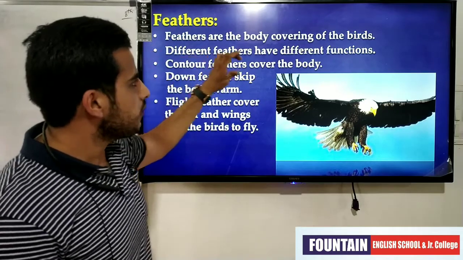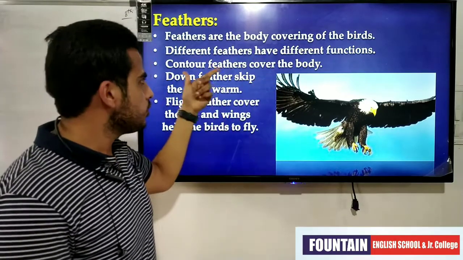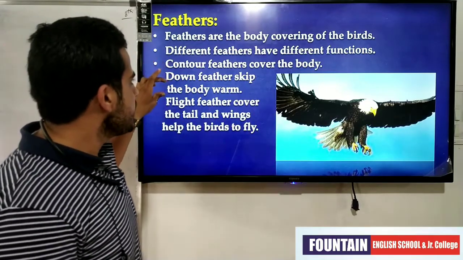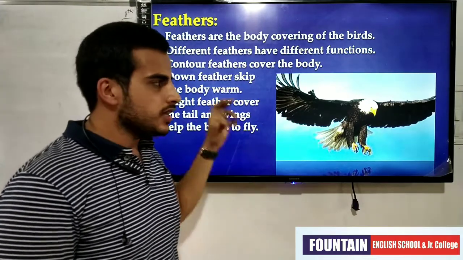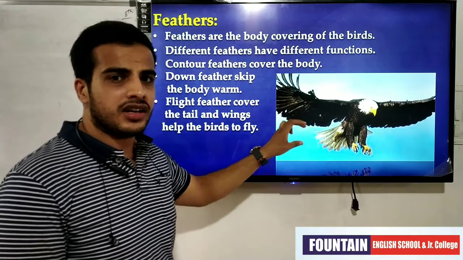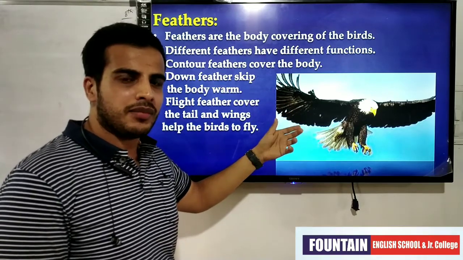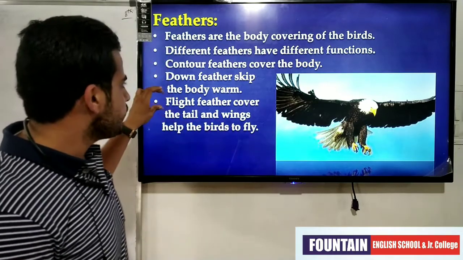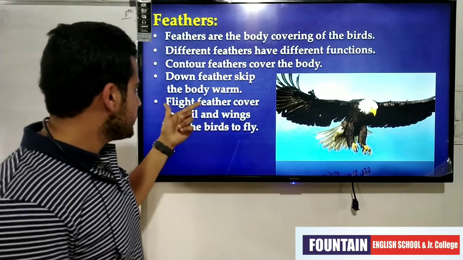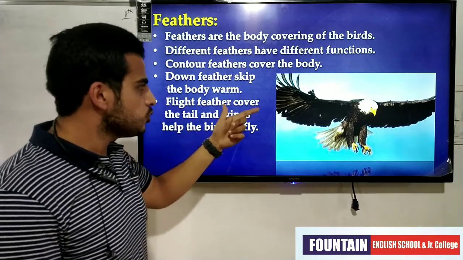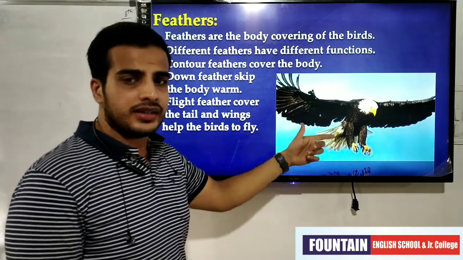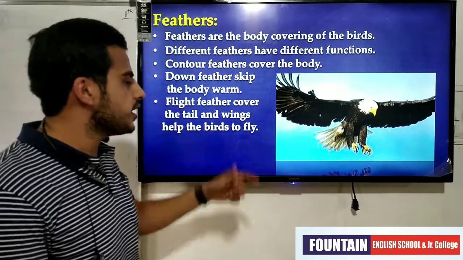Contour feathers cover the body, means these contour feathers cover the entire body of the particular animal. Down feathers keep the body warm. Okay, so these feathers help in the climatic conditions. It depends on the range of climate, hot or cold. Next, the flight feathers cover the tail and wings and help the birds to fly. These flight feathers help them to fly, as well as cover the tail to protect it.